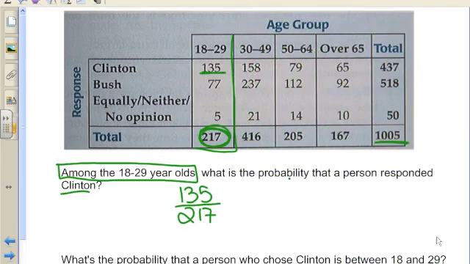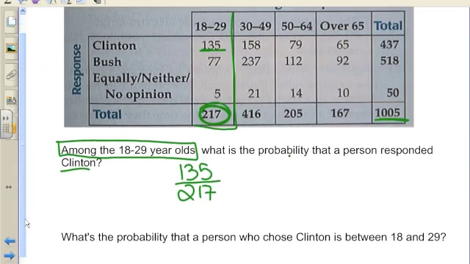All right, so in the next question, we have: what is the probability that a person who chose Clinton is between 18 and 29? What? That's not the same question? No, it's not. What's the probability that a person who chose Clinton? So I already know that this person chose Clinton.